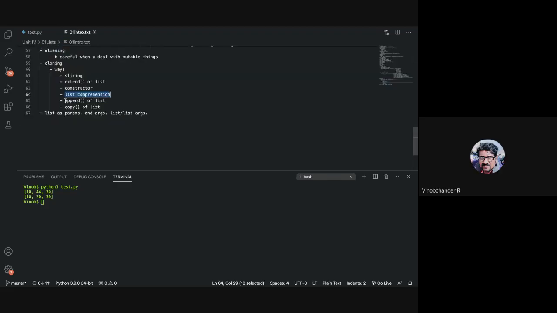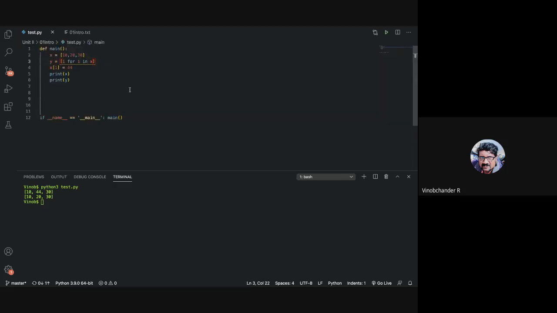So you can also make use of the append method of list to do a copy. So how do you do append of list? We have to use a for loop. Okay, so let us make use of a for loop. So I say for i in X. You have to create the empty list before to append it.